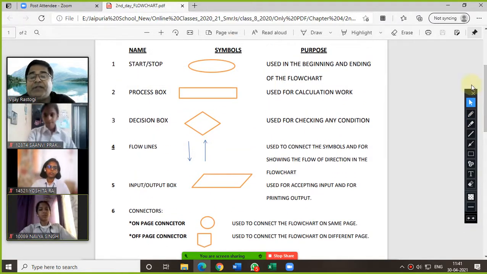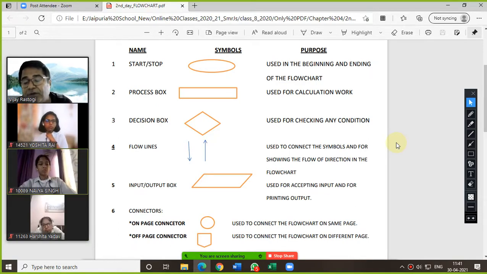So again I am repeating, you need to write the definition of flowchart. That definition I have told you, even I have shown you, and everything I am recording. So whatever I have recorded here, those things you need to copy in your fair notebook. Am I clear, Harshita Yadav?